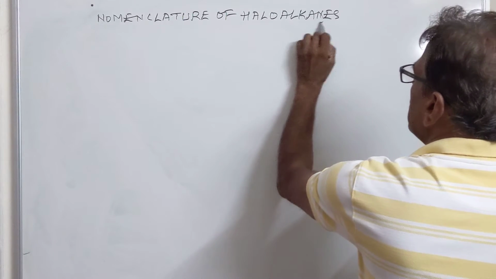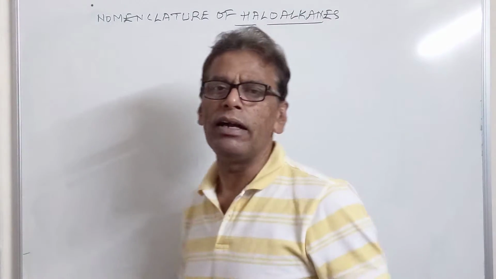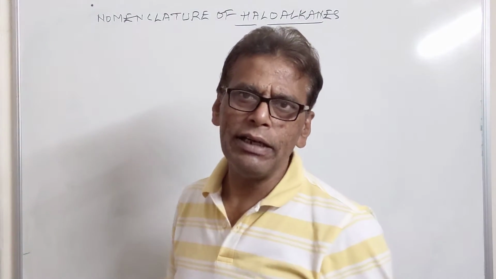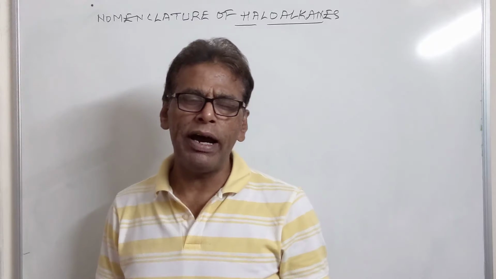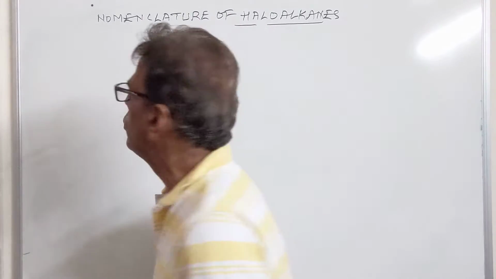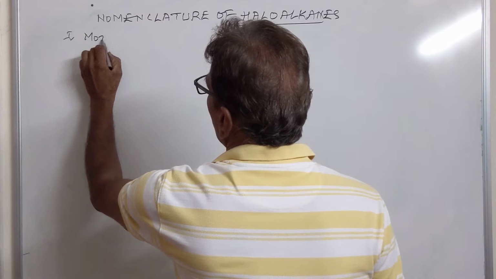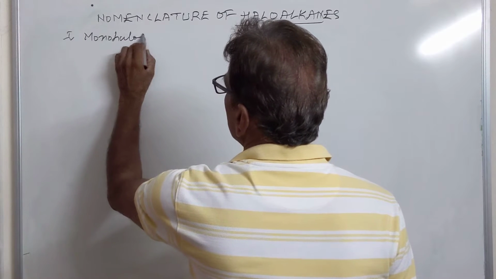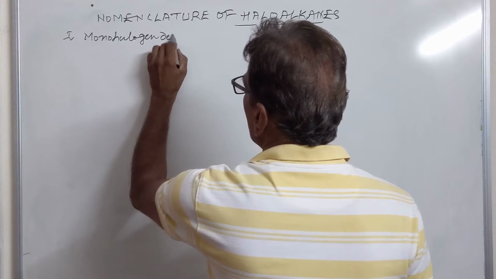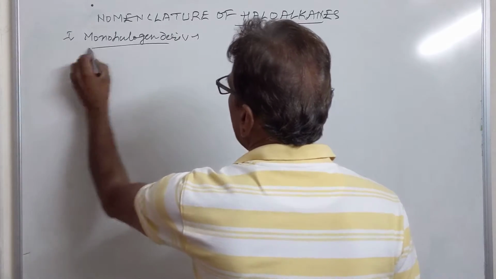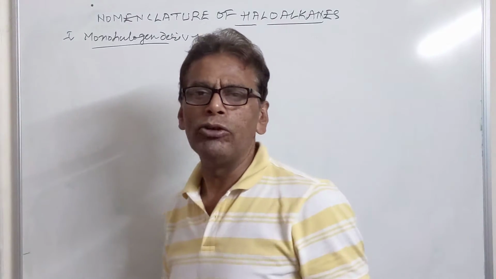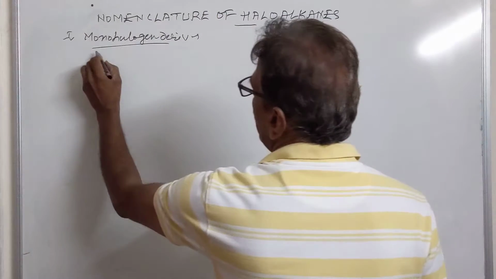As the name itself indicates, haloalkanes are the derivatives of alkanes. They are obtained by substituting one hydrogen of the alkane with a halogen. So they are of many types. Number one is monohalogen derivatives, where one hydrogen of the alkane is replaced by one halogen. So monohalogen derivatives are of three types.